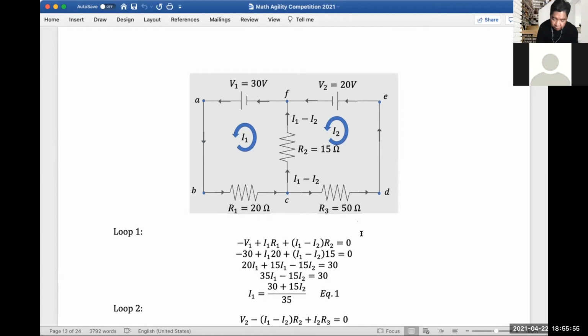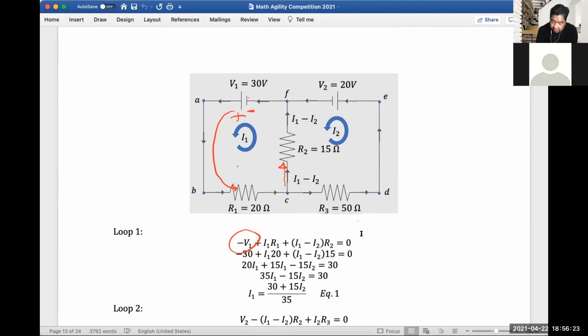So let's do loop 1. Starting from here, negative to positive, so negative E1. Then you go to R1 times I1, your current, plus I1 minus I2, the current flowing here, times the resistance R2, and that should be equal to 0.